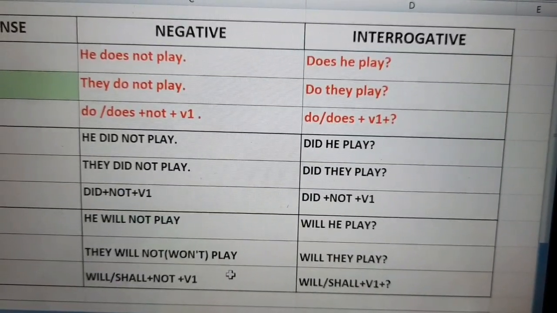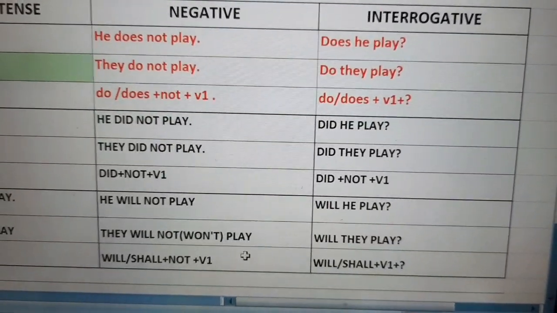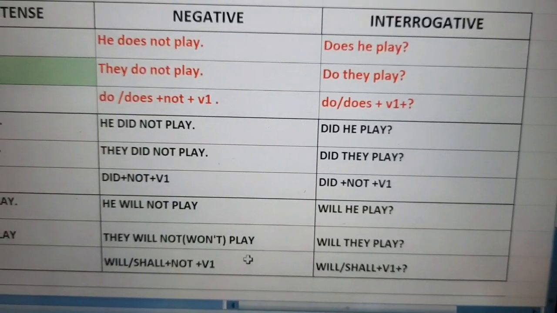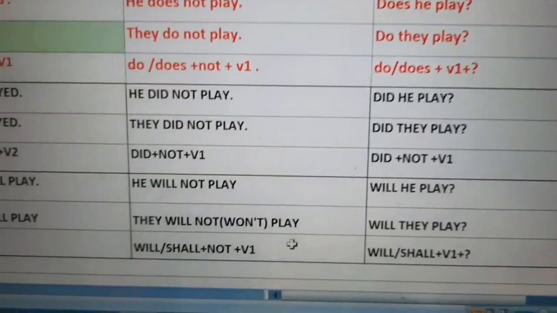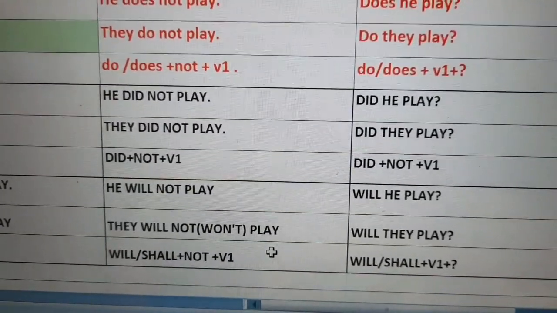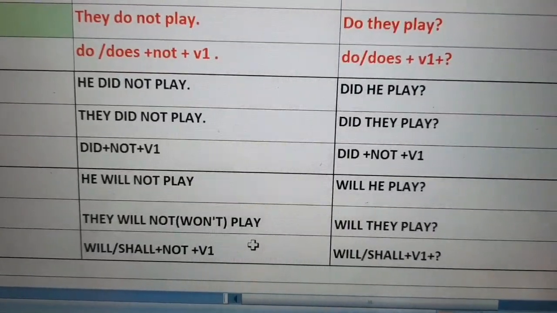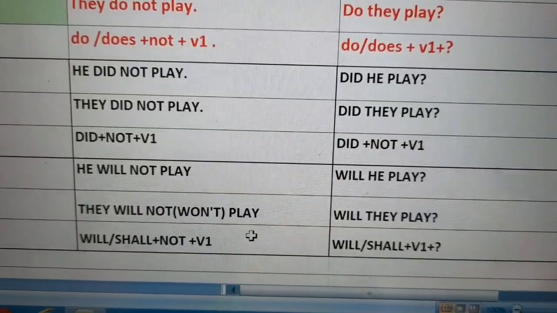Let us see the past tense. Again the same sentence. Did he play? Did they play? Here we know that in did we are not doing any changes. In singular also it is did and in plural also it is did. So what are the characteristics? We are using did plus first form of verb.